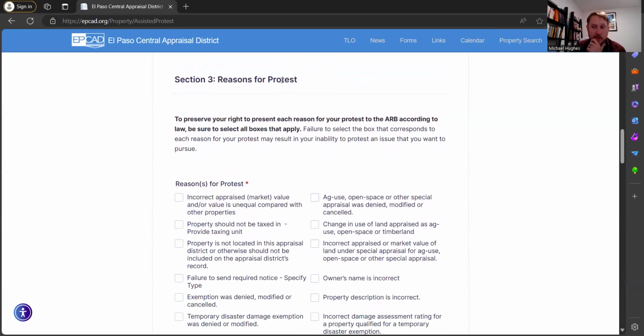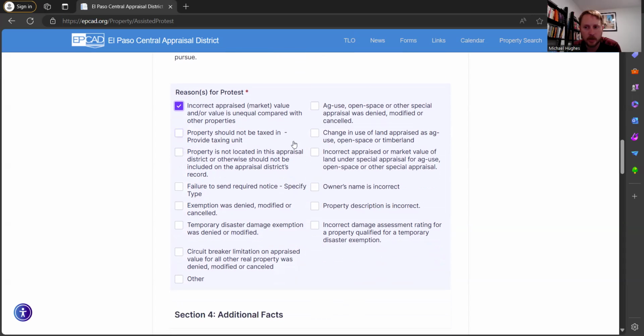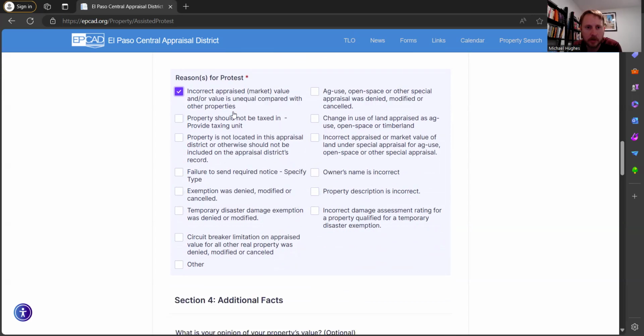So this is important. This is the reason for your protest here. The most common one is just incorrect appraised market value. That's you objecting to their valuation, you think it's lower. And there's a few other things you can click here, kind of self-explanatory, but probably most people are going to be clicking this.